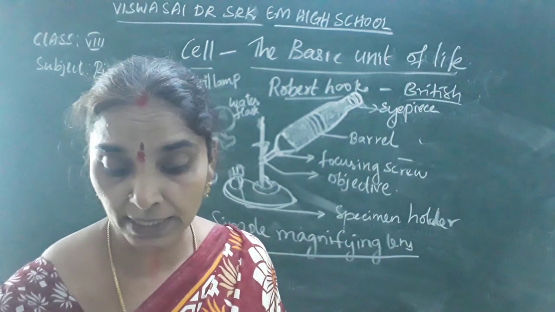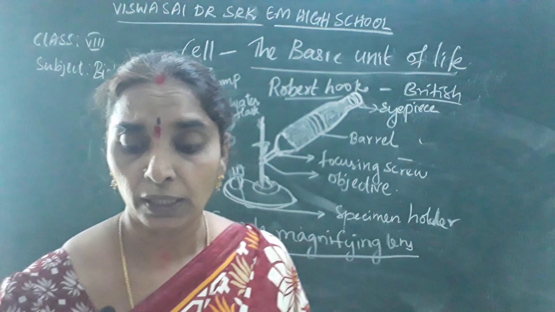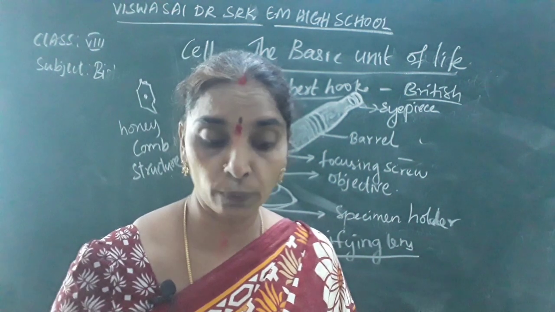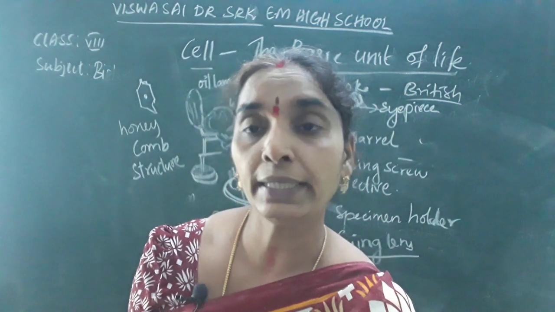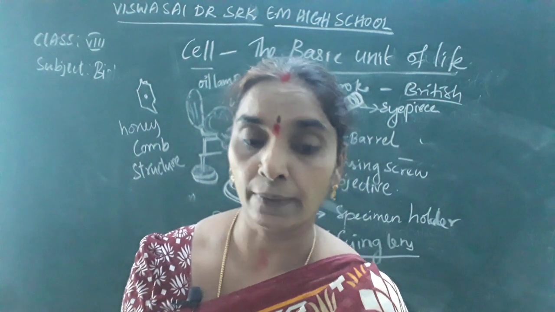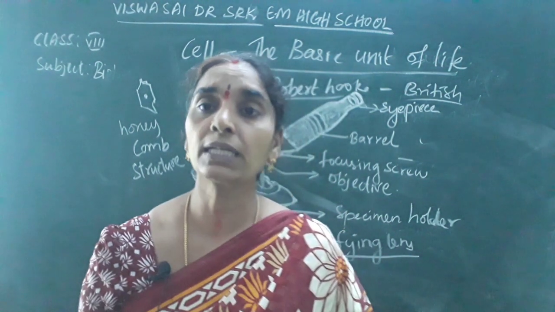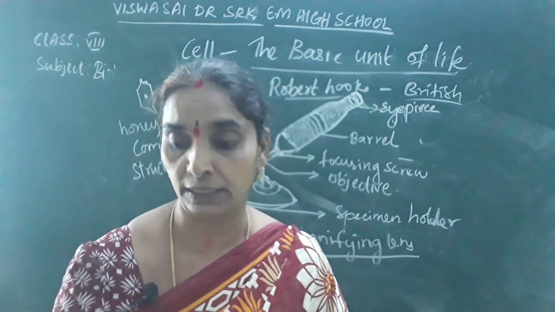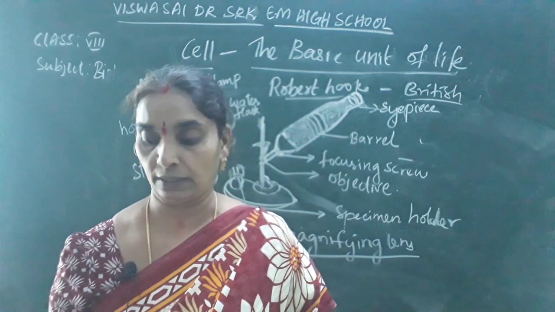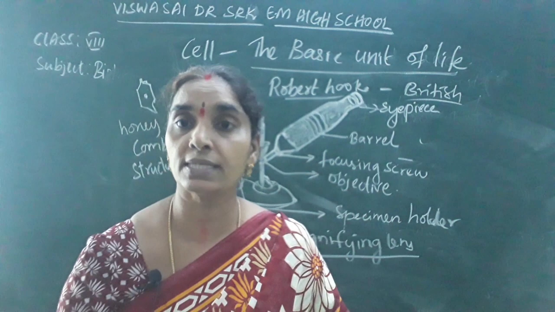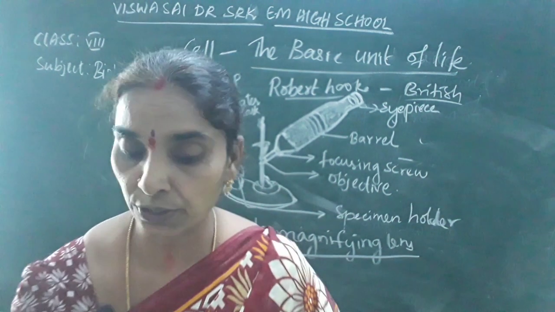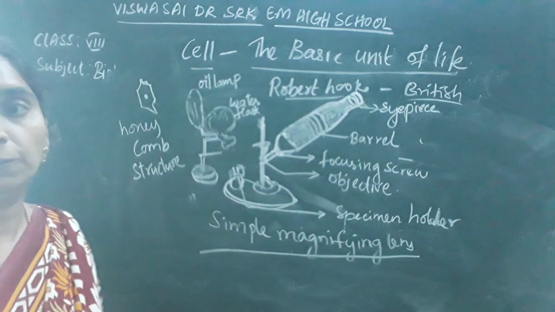Later, Antony van Leeuwenhoek is the first human being to find the organisms moving in a drop of water. So hope you have understood the lesson of today children, and try to write the questions now.